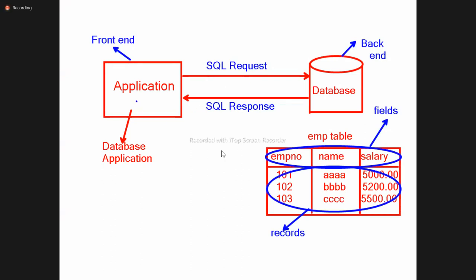Now this database contains a huge amount of data. Whatever you require, you can send a request, and you will get it. Suppose only one employee number, 1 or 2 records are required. You send a request and you will get 1 or 2 records. If you want only employee numbers, you can send a request and get the data. If you want name and salary, you can send a request and get the data. You can even send a request for those who are drawing salary more than 5,000, more than 6,000. That type of request also you can send, and you will get the data.